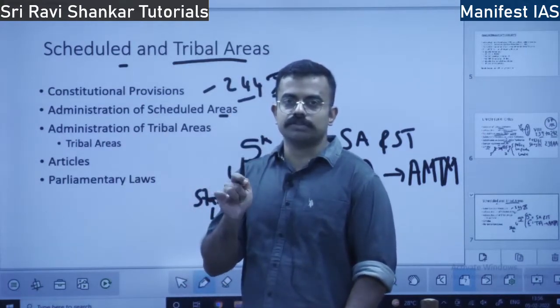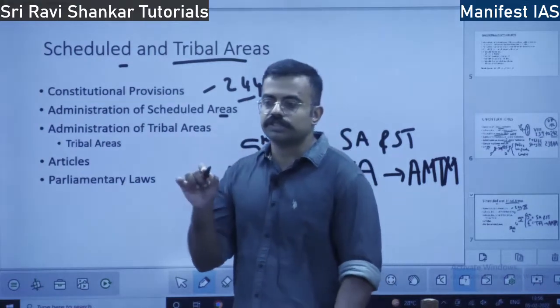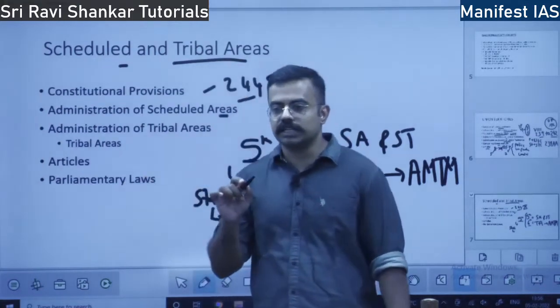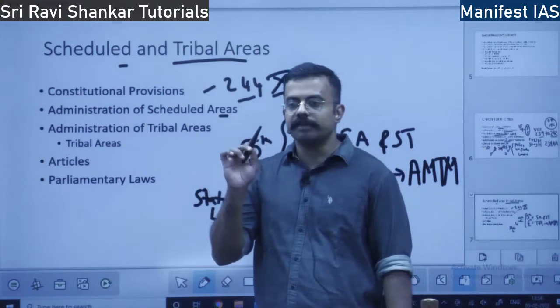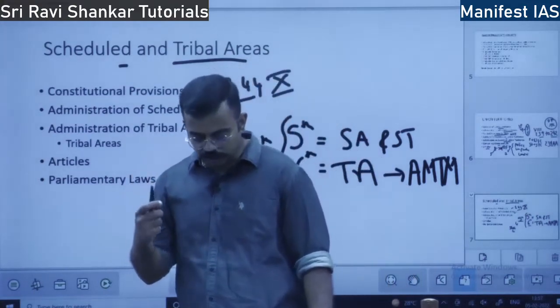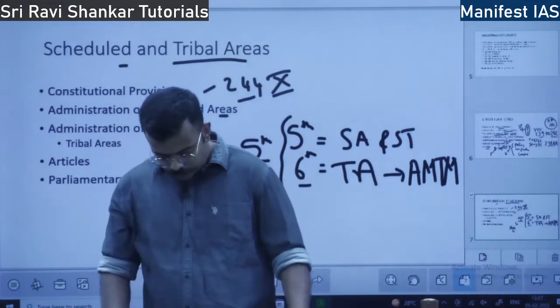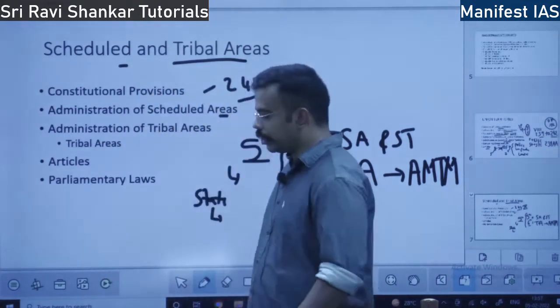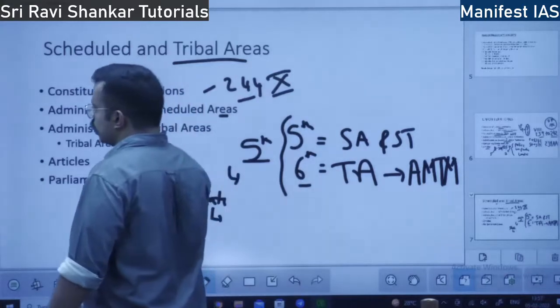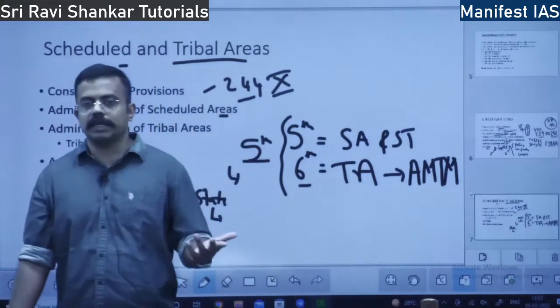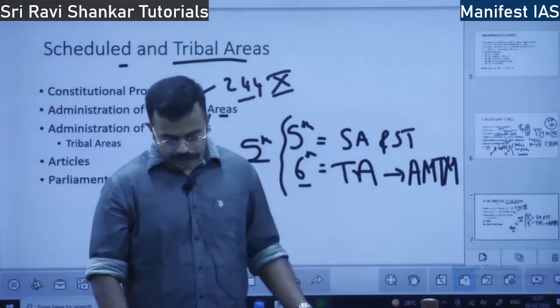What is the tribal advisory council? It is a council consisting of tribes and other administrators. It consists of 20 members. They advise the governor on various matters. Okay, laws applicable in the scheduled area. What are the laws that are applicable or not applicable in the scheduled areas?